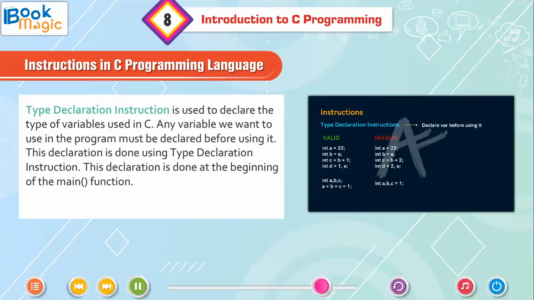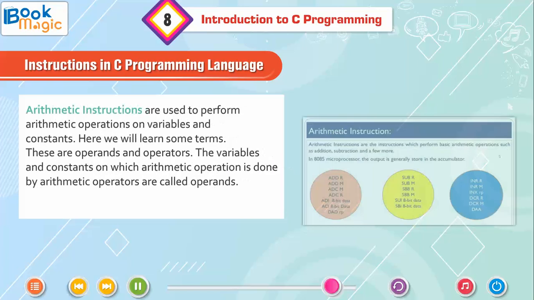Type declaration instruction is used to declare the type of variables used in C. Any variable we want to use in the program must be declared before using it. This declaration is done using type declaration instruction. This declaration is done at the beginning of the main function. Example: int pr, rt, amt;